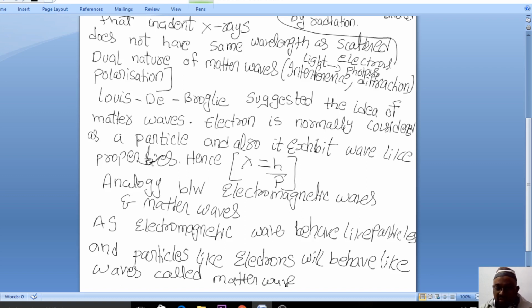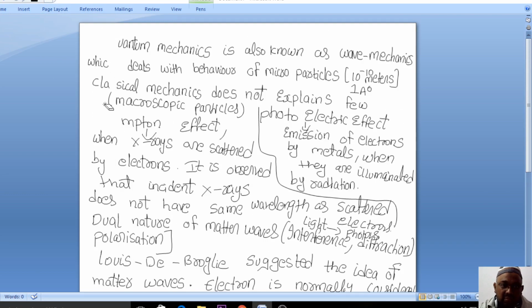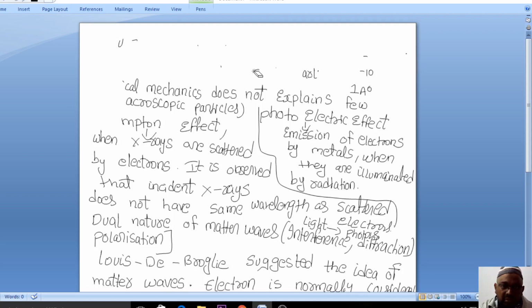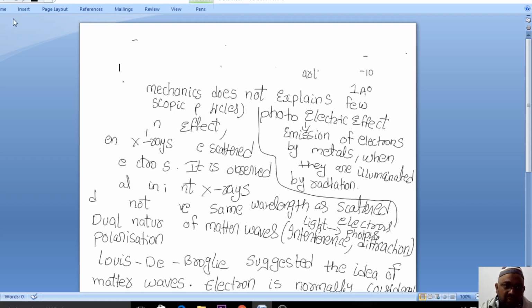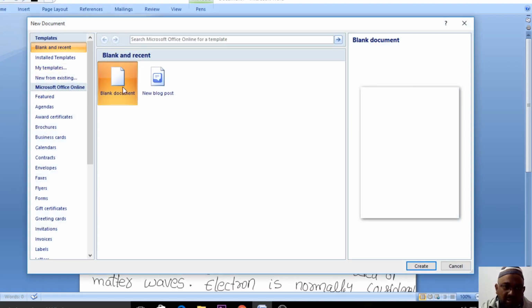Now you need to understand this concept. We know the properties of electromagnetic waves, so here we'll discuss some properties of matter waves. Please write it down. I will erase this; these were the assumptions made by the scientists. I think that is clear to you. Instead of erasing, we can just go to a new blank document.